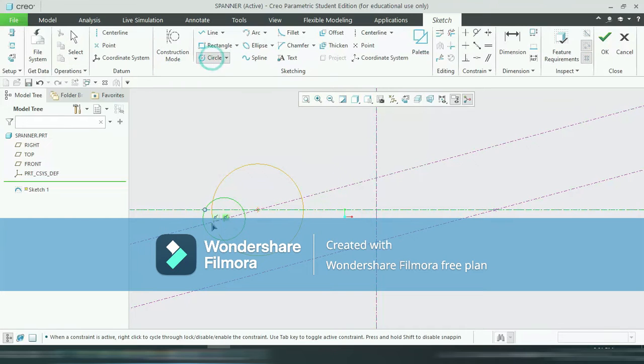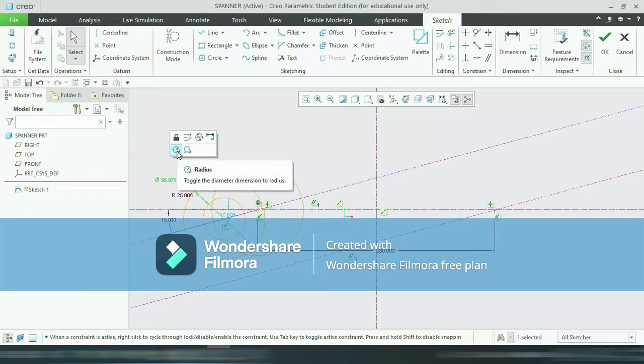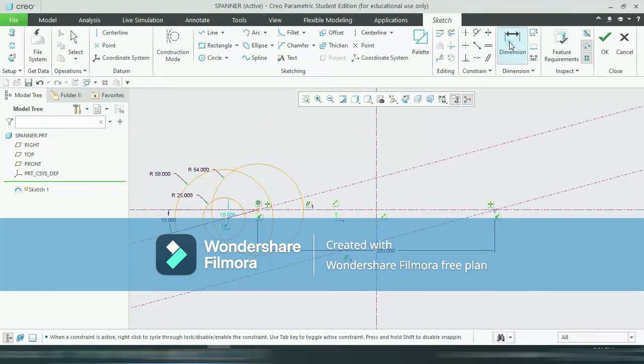Again another circle from the same point having radius 58. Again the distance between this point to this point is 25. So select these two points, dimension, give here dimension 25.